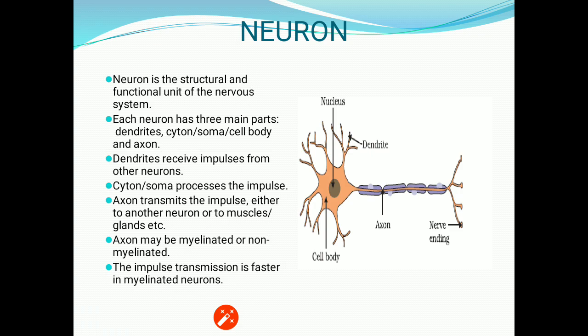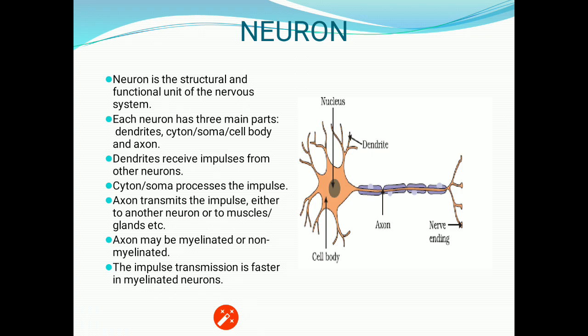So as the myelin sheath is insulating in nature, when the impulse reaches the axon, because of the presence of the myelin sheath, it is not able to conduct through it.